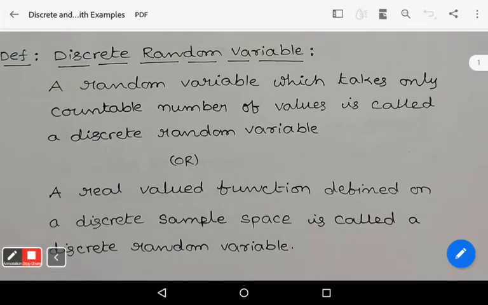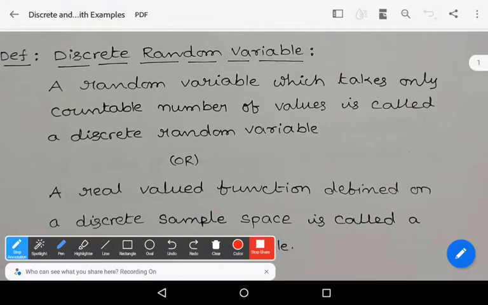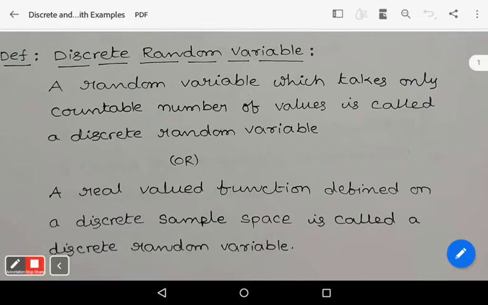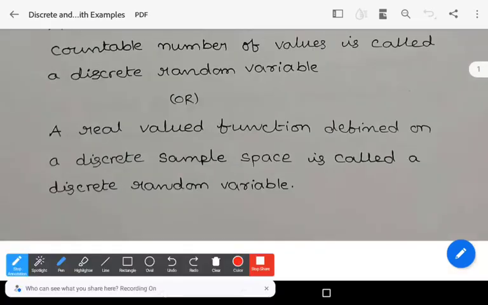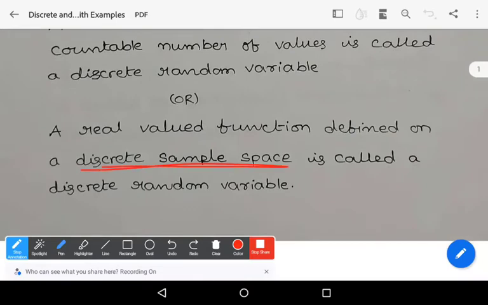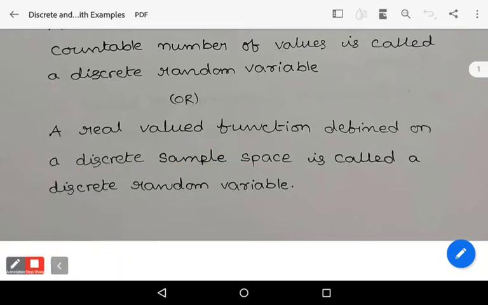A random variable which takes only countable number of values is called a discrete random variable. In other words, a random variable, a real valued function defined on a discrete sample space, is called a discrete random variable. This is again a simple definition.